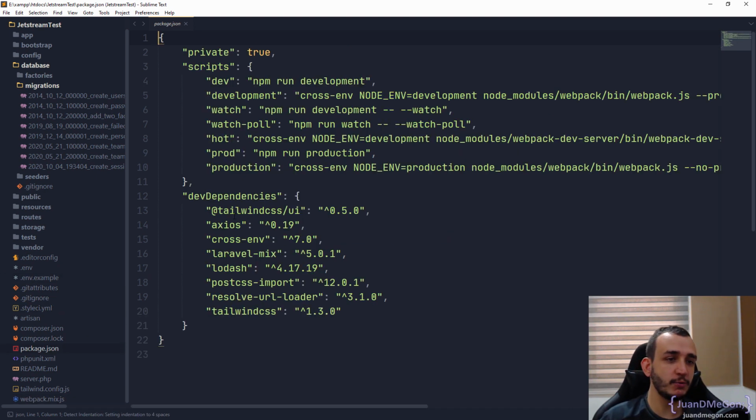So in fact, as you can see, we have Tailwind UI, we have Axios, Cross-env, Laravel Mix, of course, Lodash, PostCSS, URL Loader, and eventually Tailwind CSS as well. We have Tailwind UI and the regular framework here. So that means that from UI, we can use some existing components already prepared and already designed. Again, I'm not very skilled with Tailwind CSS, so probably this is going to be very new for me as well.